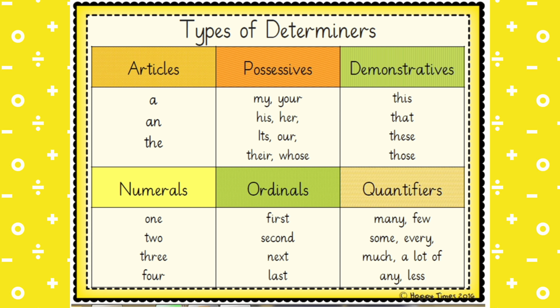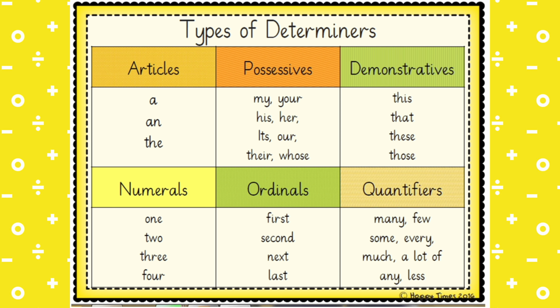Numeral determiners. These are numeral adjectives, which tell the number of persons, places, things, etc., before which they are used. For example, I gave him many things. He was absent for several days.